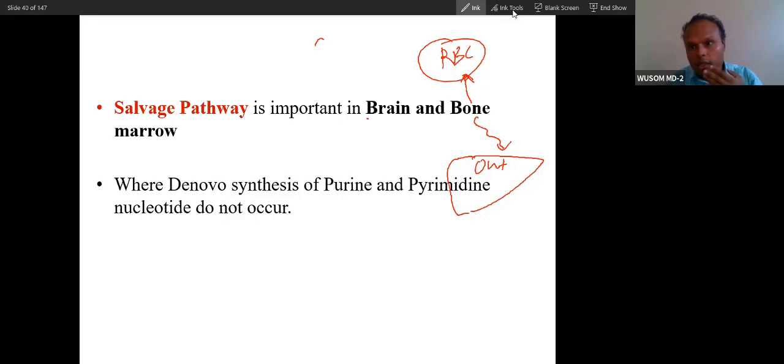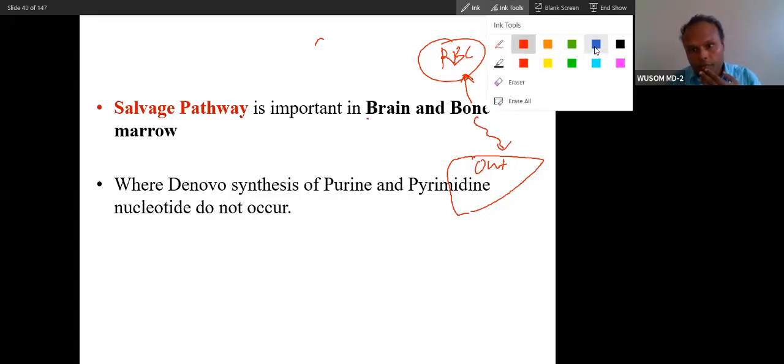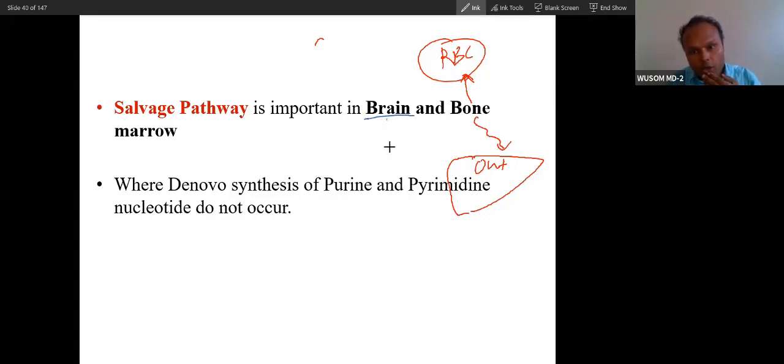And the brain is also like the king of your body, and that is why the brain also outsources its function. That is how you can remember. These two outsource the function of purine synthesis to the liver, and don't spend time synthesizing purines and pyrimidines.